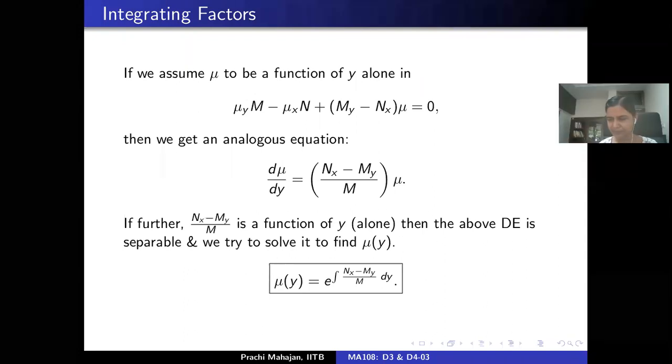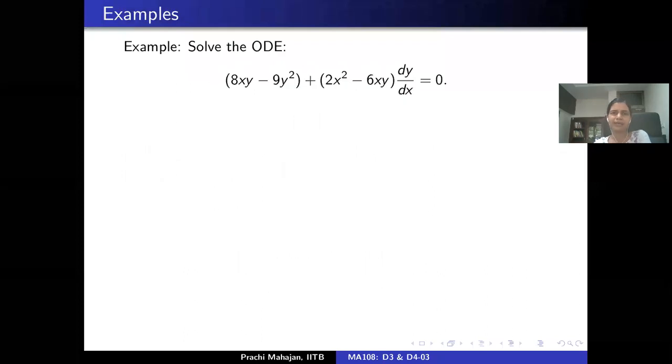So let's see. I think your question will be answered when we see this example. We have other mechanisms to solve this ODE, but let's apply the knowledge of integrating factors. So what is M here and what is N here?